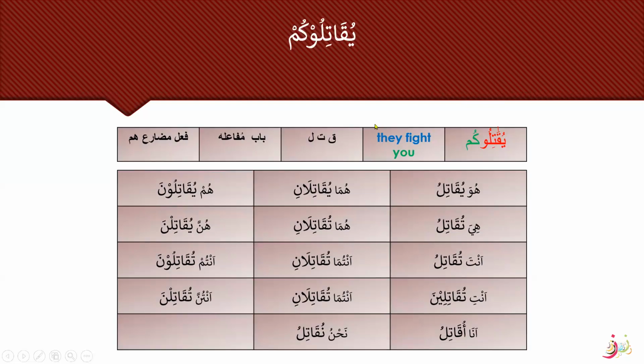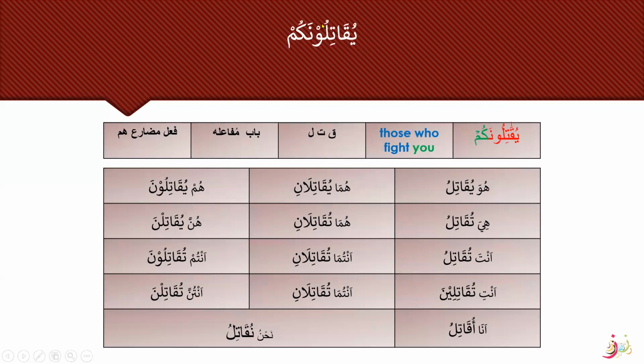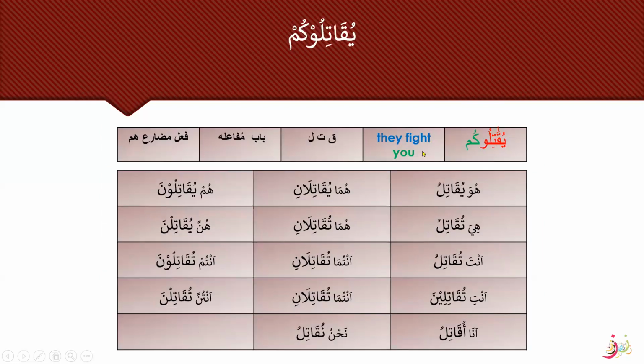In the same way, this is they fight you, yuqatilunakum. Here you can see the difference: here it is yuqatilunakum, and here it is yuqatilukum. Why is the fi'l mudari' in rafa', nasb, and jazm, majzum? We will do it inshallah, but here just see that this word is light. And we will inshallah learn about the reasons why they are made light, or like as the majzum form of fi'l mudari' is used here.